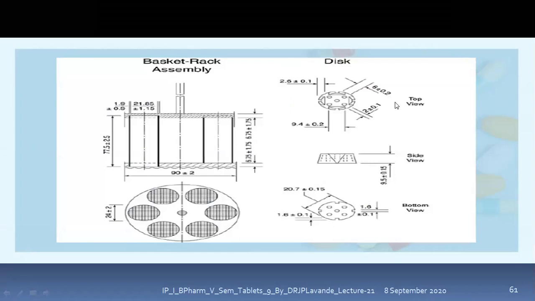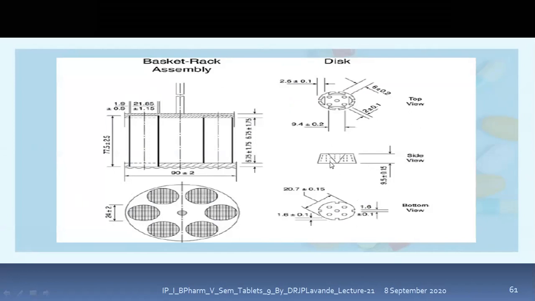So these are the dimensions associated with this basket rack assembly with these tubes. So you can see the diameter. Again, all these specifications are most important. What are the specifications for the disc? What are the specifications for the top view? This is the top view of the disc.